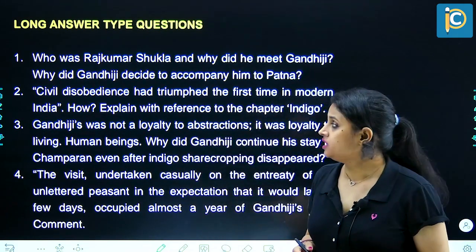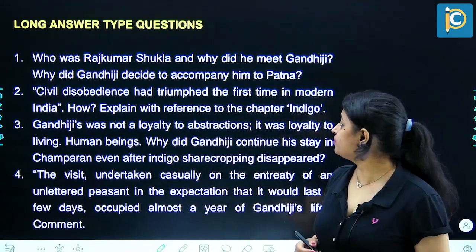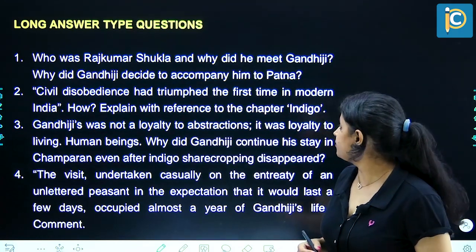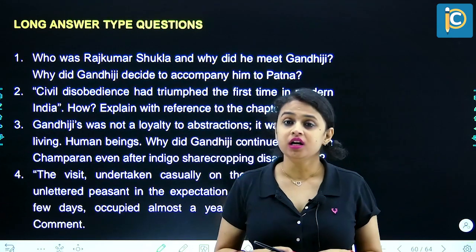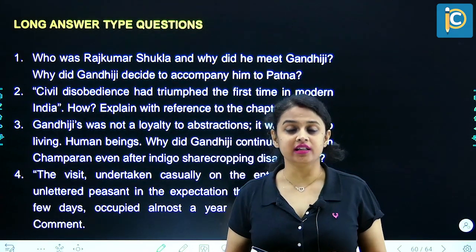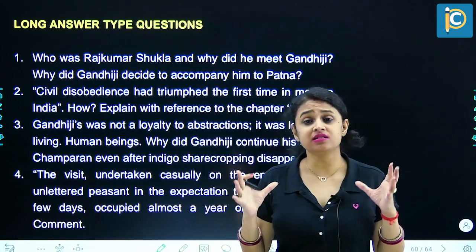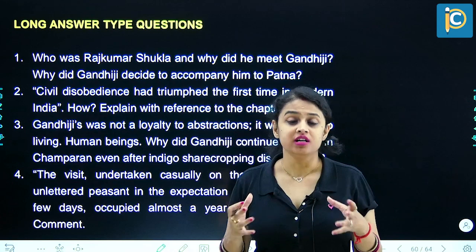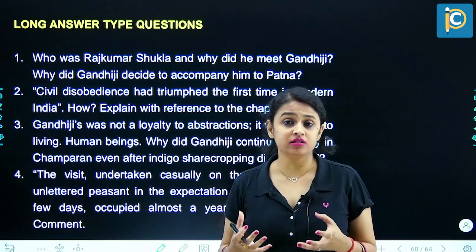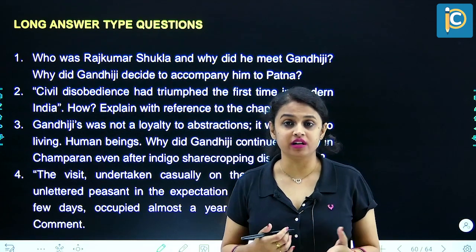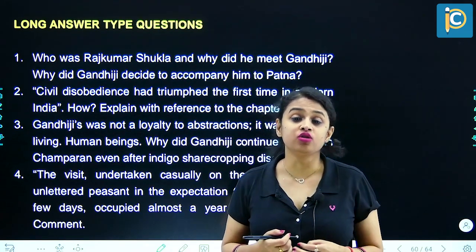Next question. Civil disobedience had triumphed the first time in modern India. How? Explain with reference to the chapter Indigo. So when Mahatma Gandhi was summoned to court, a large body of peasants had gathered, and they were protesting against the authorities. The authorities and the government were baffled. They had never expected such a turn of events, and they actually had to drop the case.